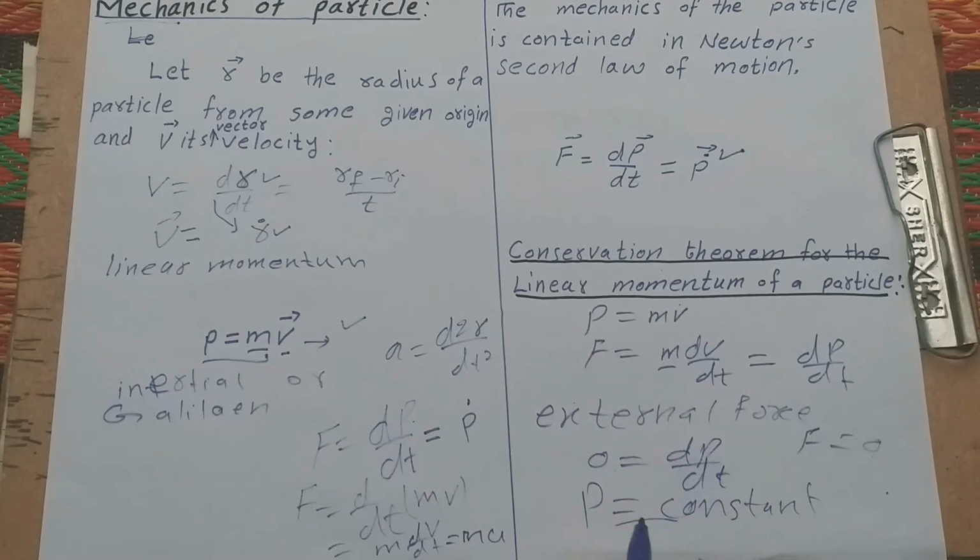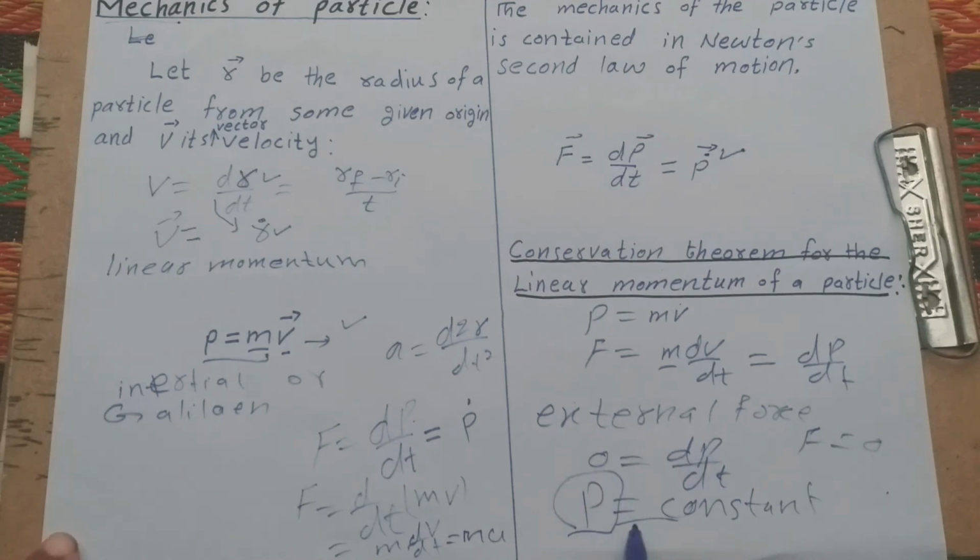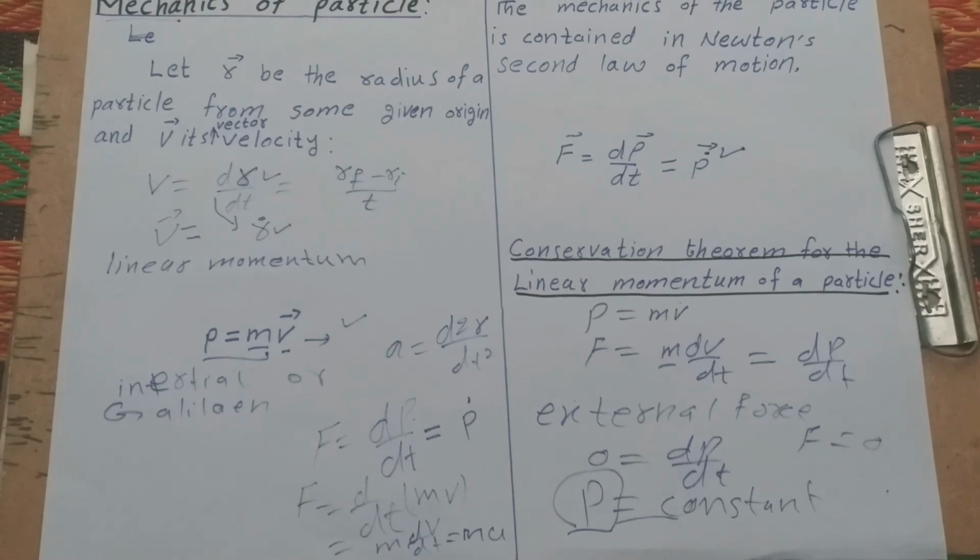If the external force is 0, then p is conserved. The total linear momentum of a particle is conserved when the total force is 0. This is the law of conservation of linear momentum: if F is 0, then p is conserved, that is, constant. Okay, understand?